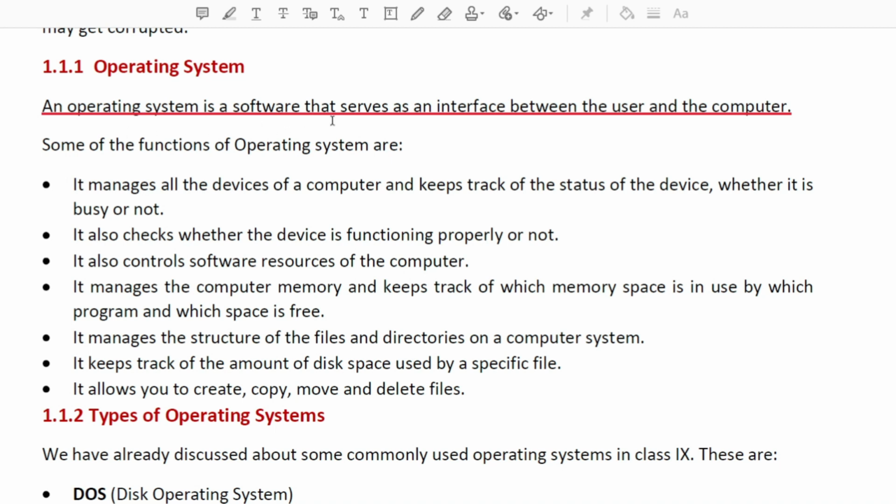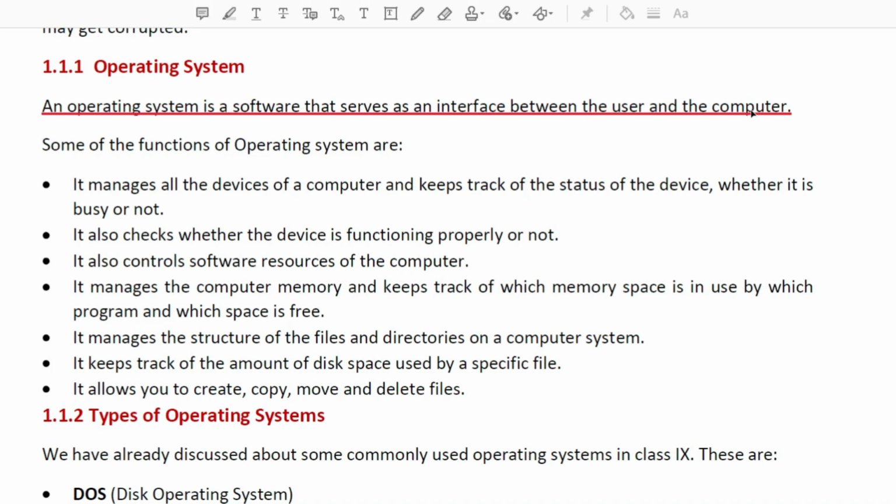This is also software that serves as an interface. Interface means it is a kind of gateway between the user and the computer. Without this software, that means the operating system, you can't work on the computer. Like the knowledge in your mind, if you don't have that knowledge, you are useless.